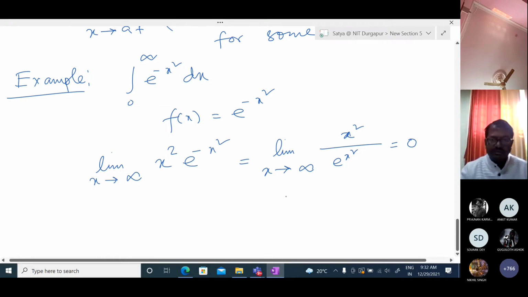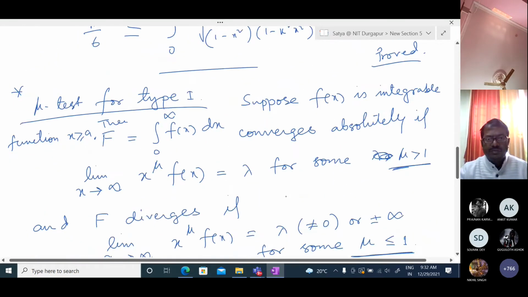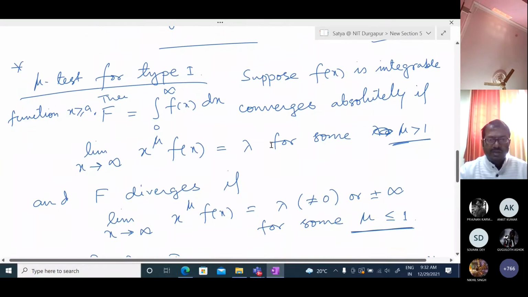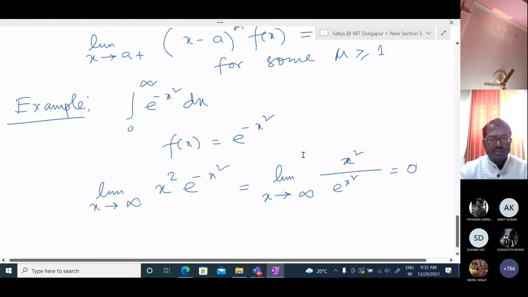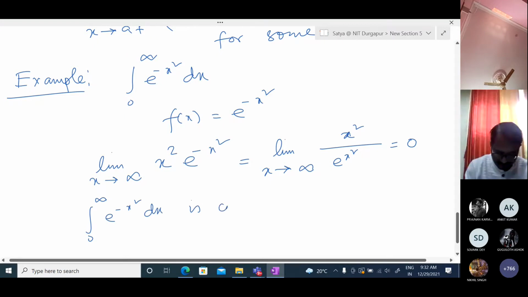So now if we compare with that, here, lambda means some finite value. So we are getting some finite value, and we can conclude that this limit is convergent. We conclude that the integration over 0 to infinity of e to the power minus x square dx is convergent. Fine. Now let us take another one.